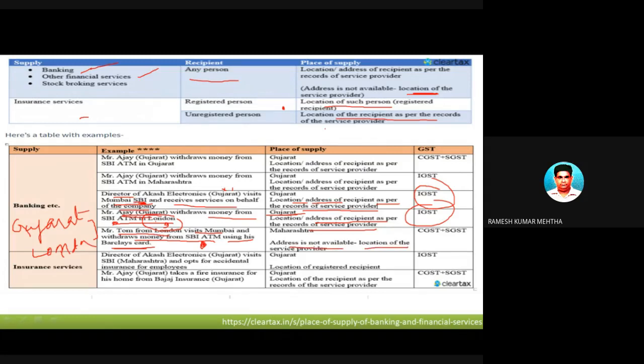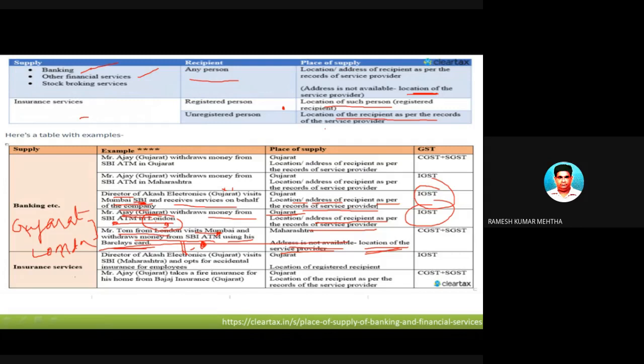Then we look at the location of the service provider. Who is the service provider? The SBI ATM of Mumbai. The SBI ATM of Mumbai is the place of supply of service, and this service is supplied in Mumbai only. So Mumbai to Mumbai, it is not a case of interstate supply of services. So this part is over.